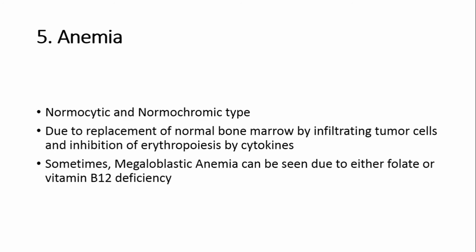The next clinical feature is anemia. The anemia is usually normocytic and normochromic, and it is due to replacement of normal bone marrow by infiltrating tumor cells and inhibition of erythropoiesis by cytokines. Sometimes you can also see megaloblastic anemia, and it is due to either folate or vitamin B12 deficiency.